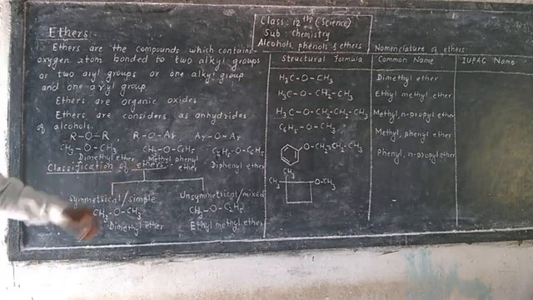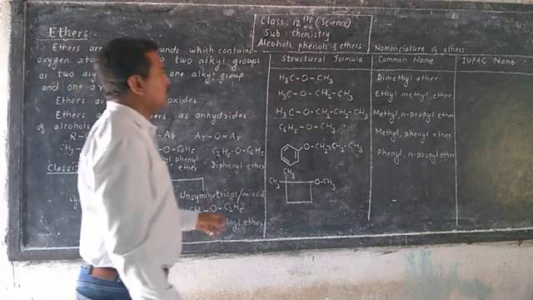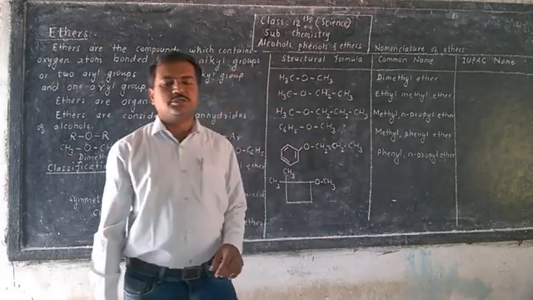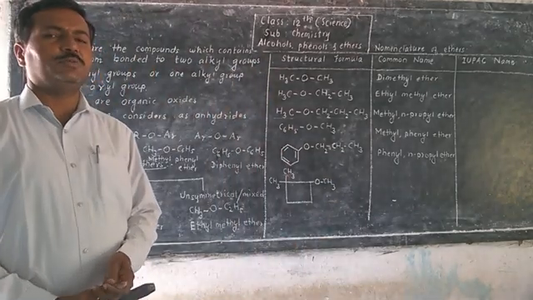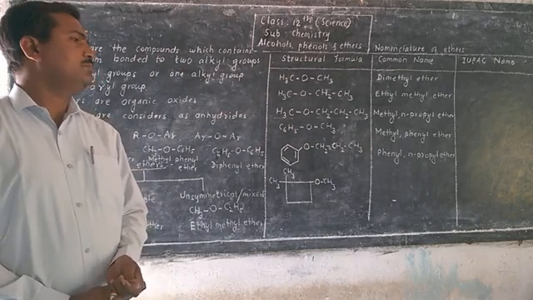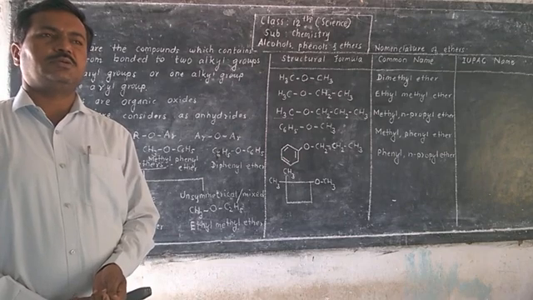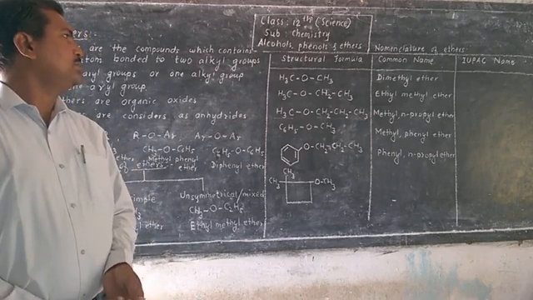And last structure, this is different. So we will consider now IUPAC system of ethers. In IUPAC system, first see that structure. If oxygen is loosely bonded in that structure, so it will be ether.